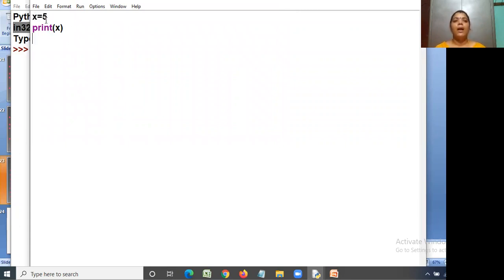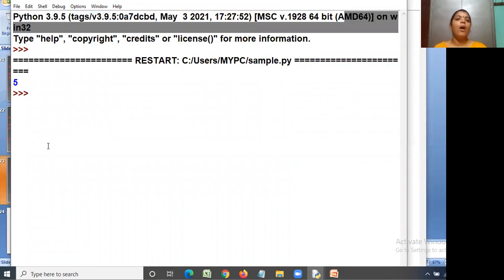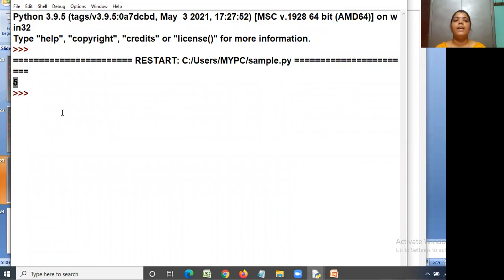So I am running this code. All of you see here. Go to the run tab and click run module. So the output is displayed here, that is 5.